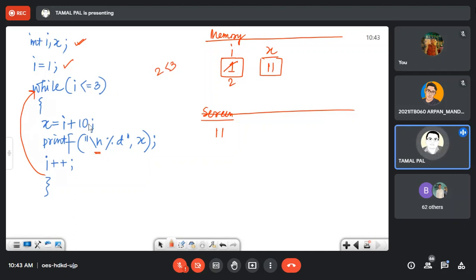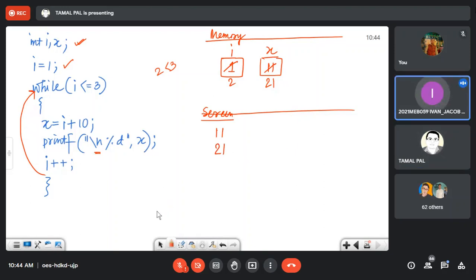So it will enter, x equal to I plus 10. Okay, maybe I have made a mistake.